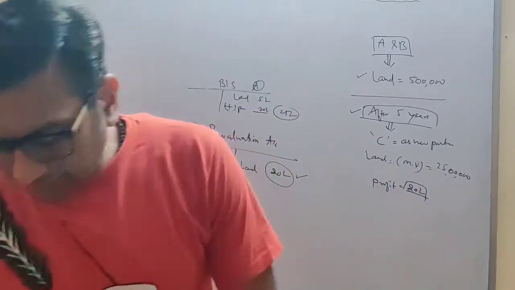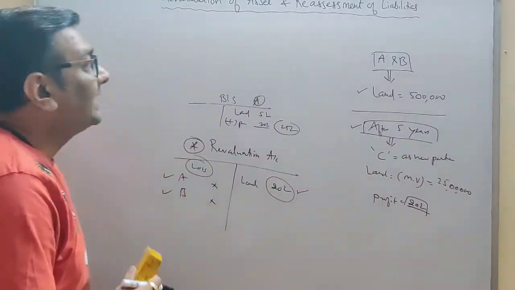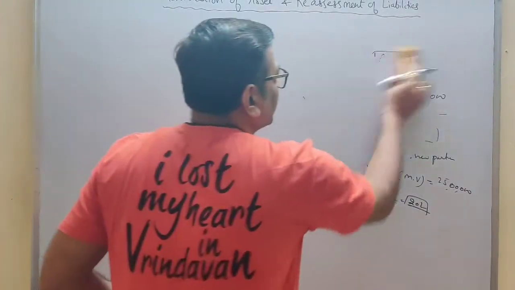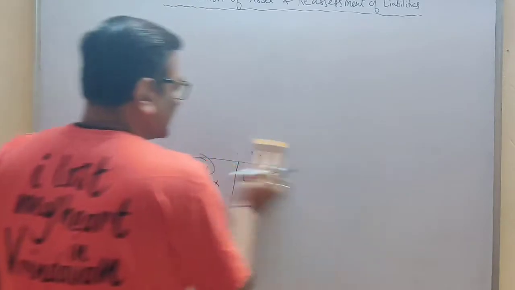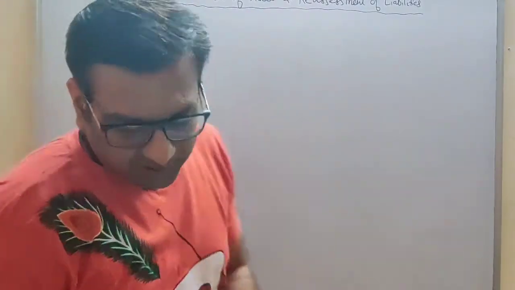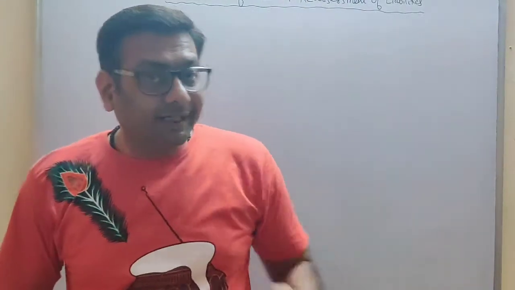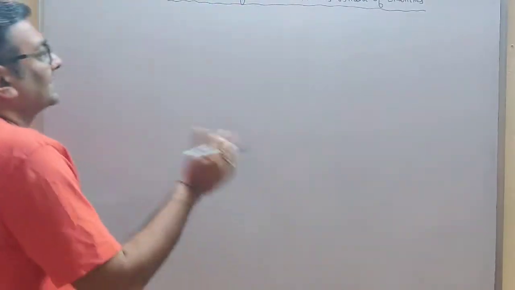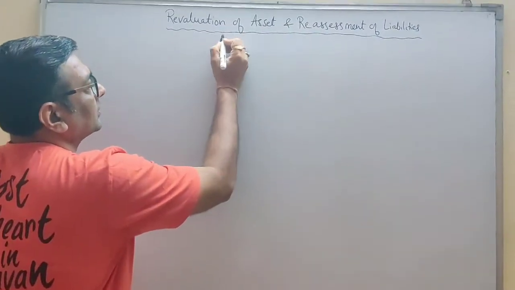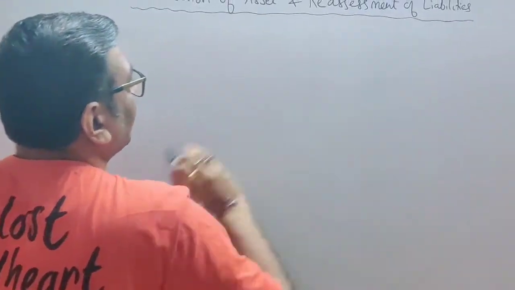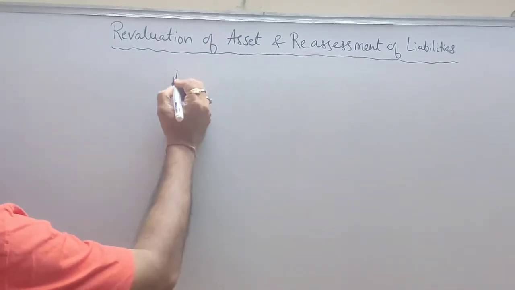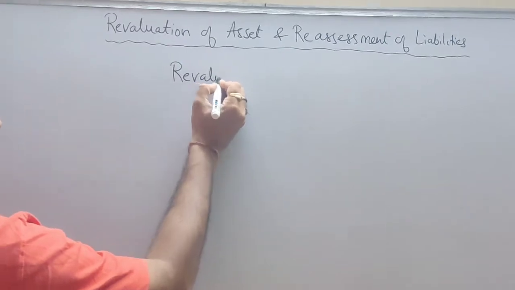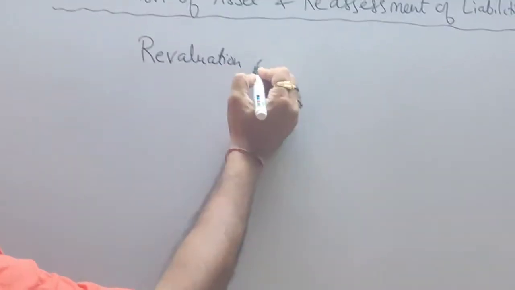So after understanding the need for revaluation of assets and reassessment of liabilities with the help of this example, let's now go into detail and understand how to record this. As I said, we do revaluation of assets and reassessment of liabilities, and we record this through the revaluation account.